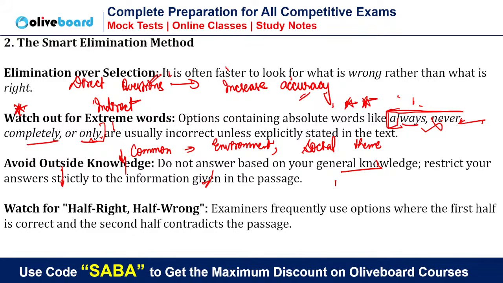Even if you are damn sure that the RC is wrong and you are correct, the answer will still be based on the passage, because every time you see that the questions say according to the passage. It means we don't have to bring our general knowledge there. We have to reply according to the passage only. If the RC says that the capital of India is Mumbai, you have to accept that the capital of India is Mumbai only. It is not Delhi. Understood this?